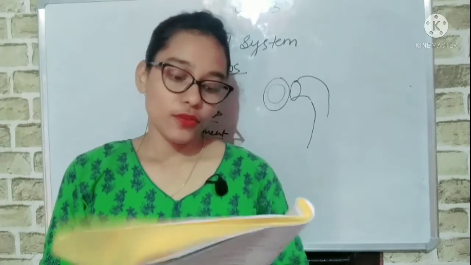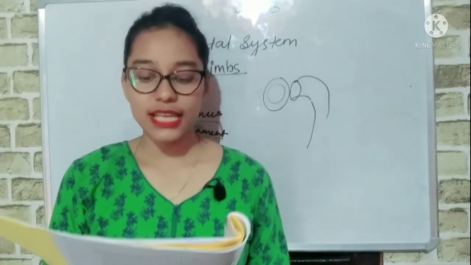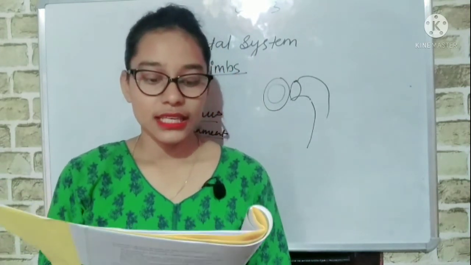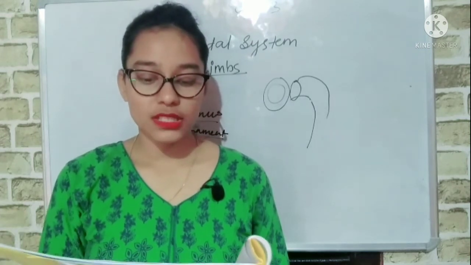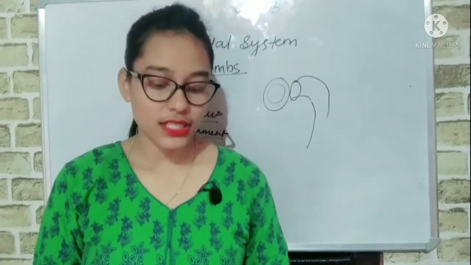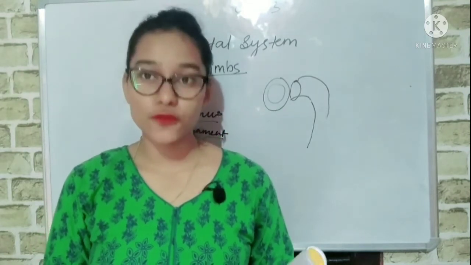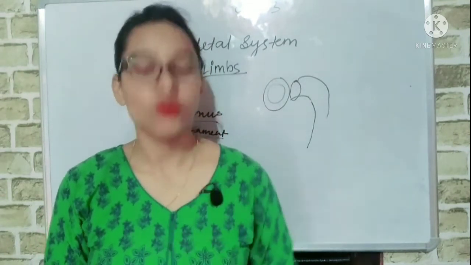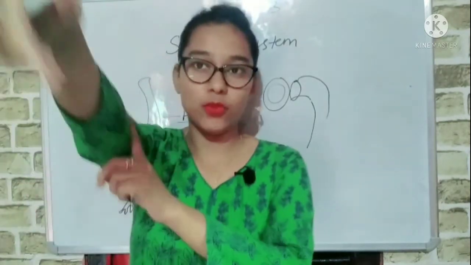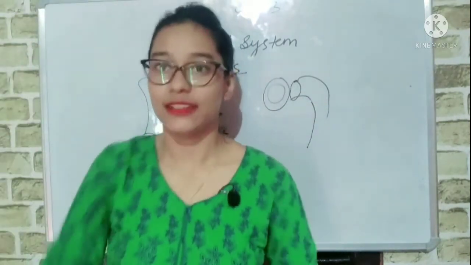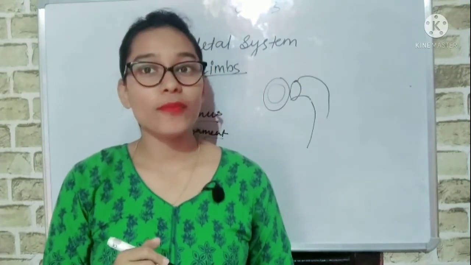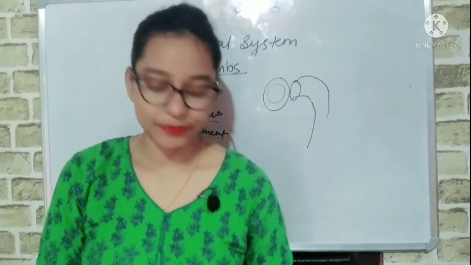The second one is the hinge joint. This type of joint is found in the elbows, fingers, knees and toes, and helps to move the part in only one direction. Suppose my elbow: I can bend it in this direction, but I cannot bend it in the opposite direction, right? So it allows movement only in one direction.